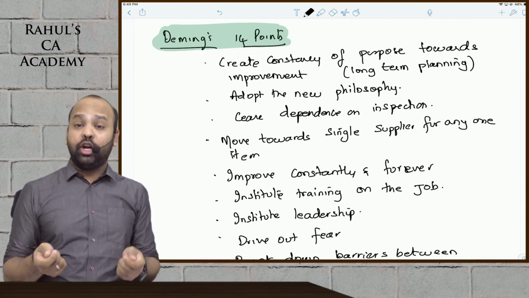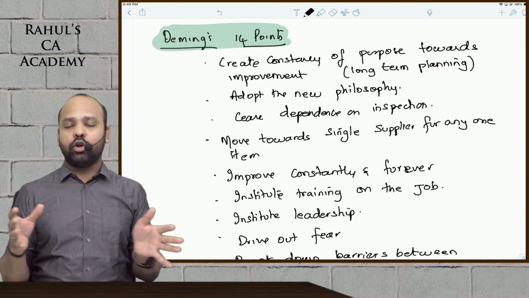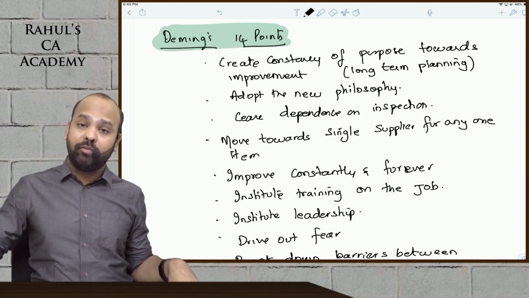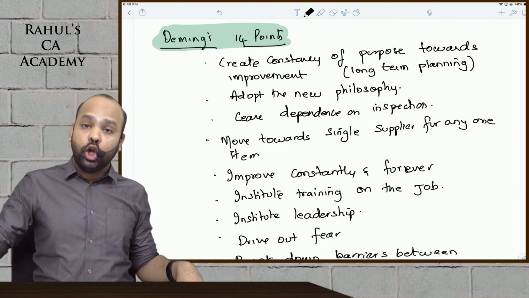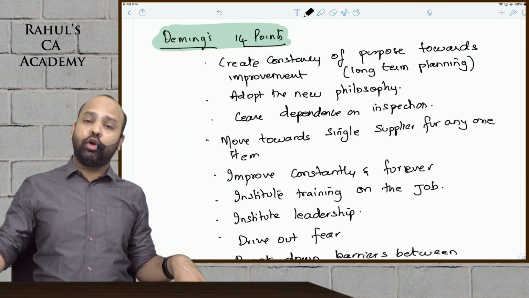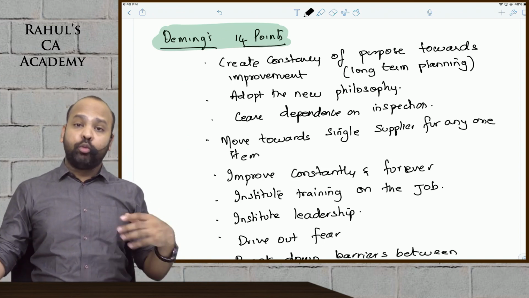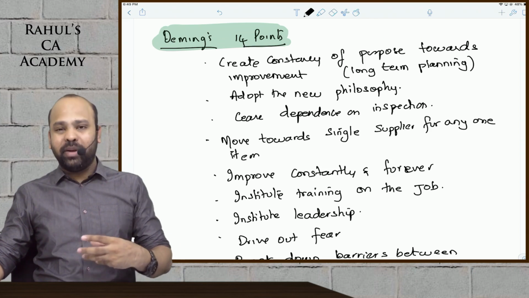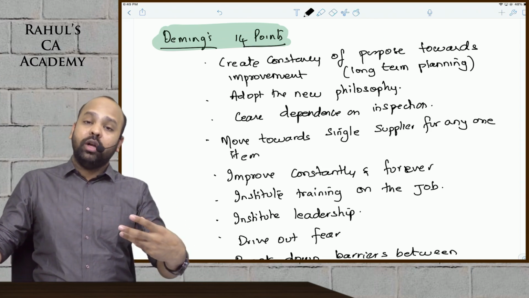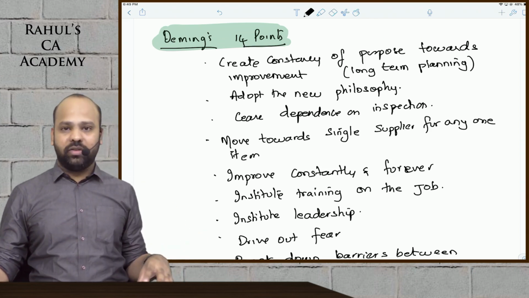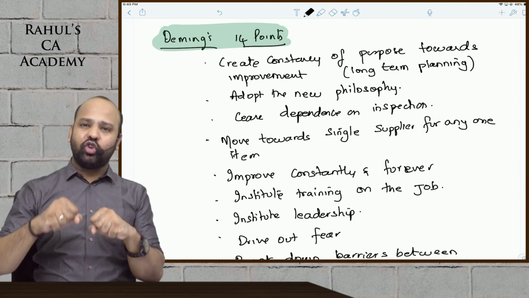Employees should be trained on the job. Instead of training them in a conference room, training them on the job will ensure that they're able to manage better. You should drive out fear among employees, remove barriers. You should promote innovation. Employees should be able to freely communicate in the organization. The management should be committed to it.